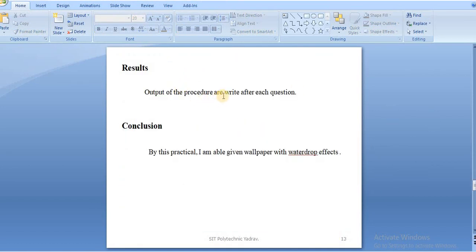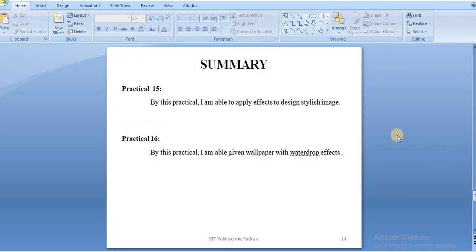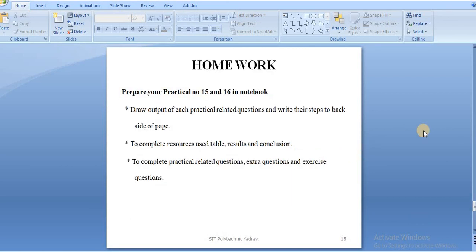Result, output of these procedures are written after each question. By this practical, I am able to... This is the conclusion: by this practical, I am able to give wallpapers with water drop effects. Summary of this practical session: in practical number 15, by this practical I am able to apply effects to design stylish images. In practical number 16, by this practical I am able to give wallpapers with water droplet effects.